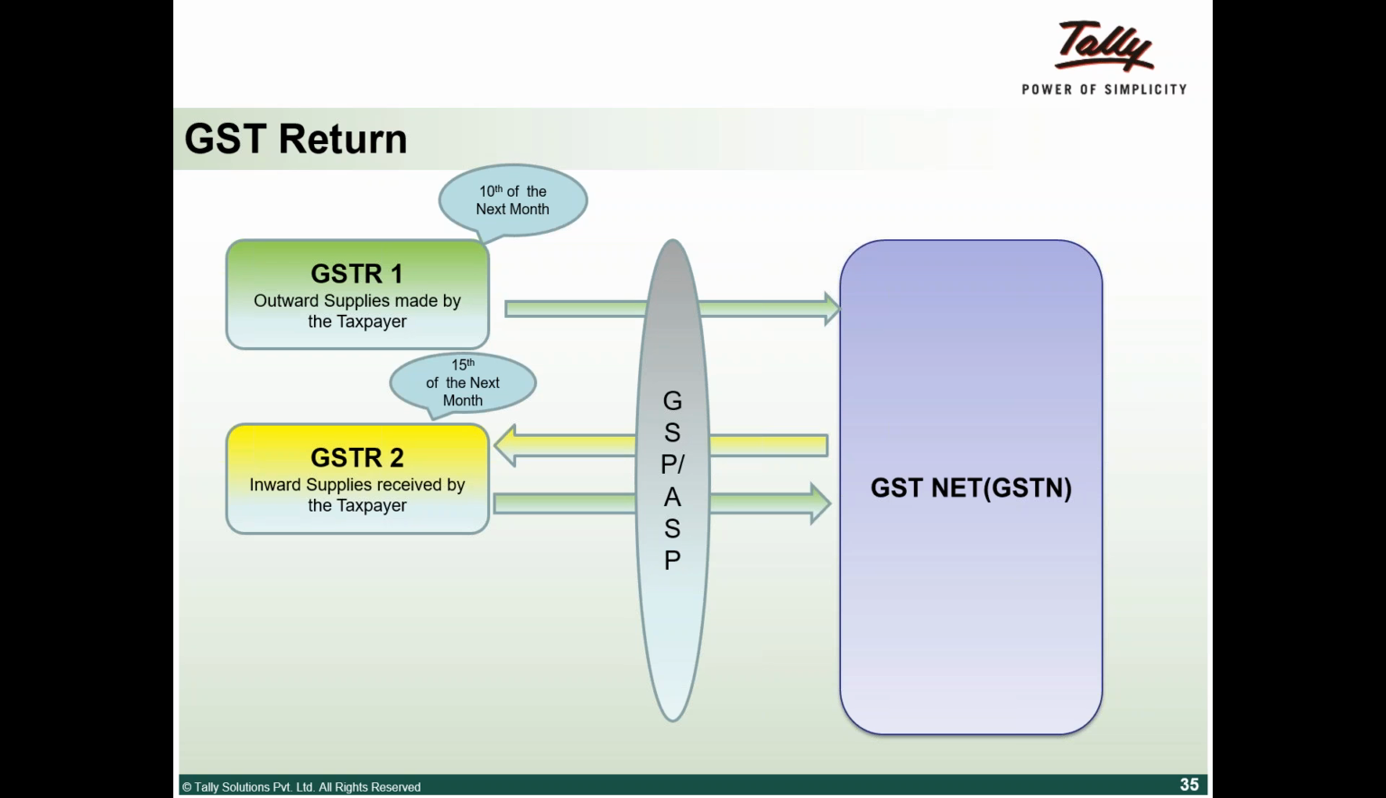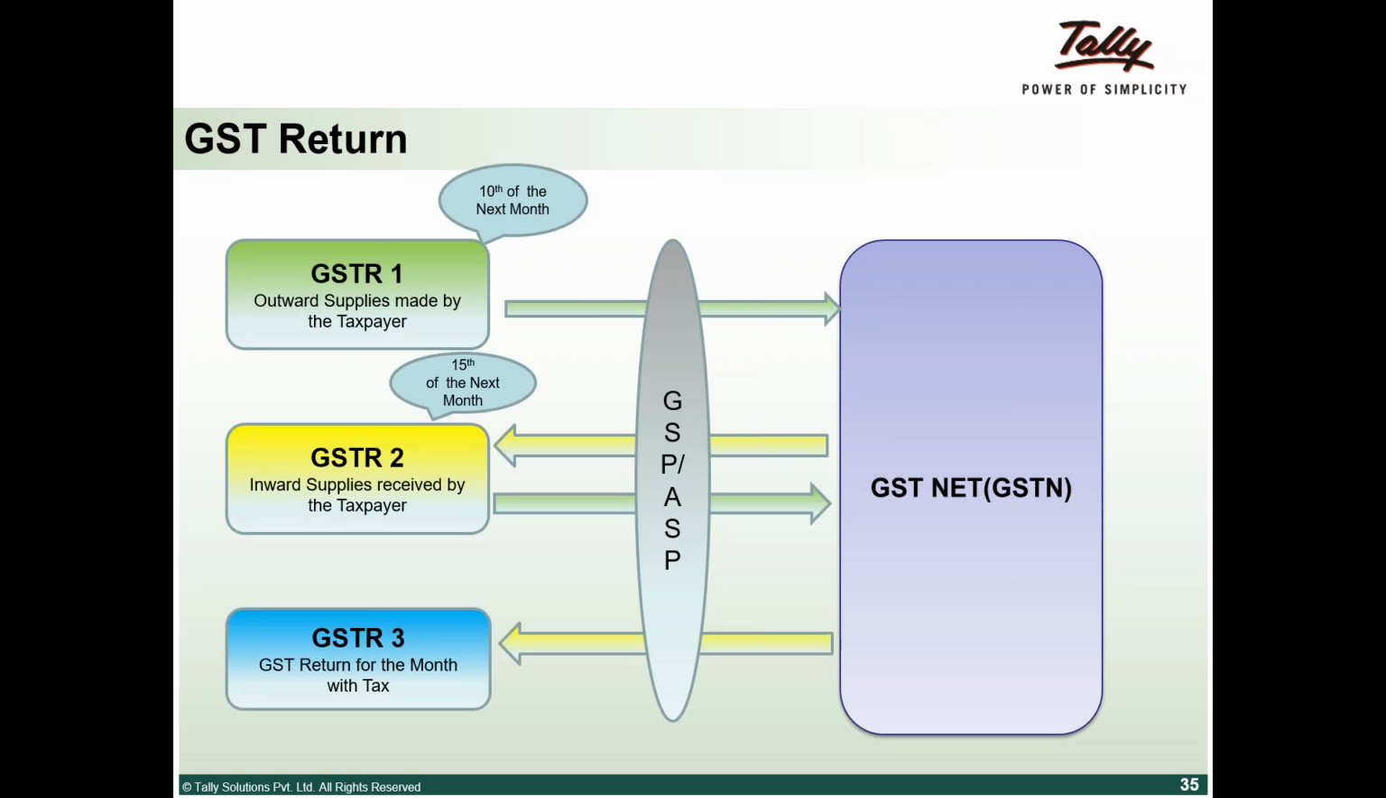So the GSTR 2 for me would be GSTR 1 for someone else, and GSTR 1 for me would be GSTR 2 for someone else. GSTR 3 would be the total of GSTR 1 and GSTR 2. So I would have had a 100 rupee tax payable on the outward supplies that I've made, and an 80 rupee tax credit that I've got on GSTR 2. GSTR 3 would show that 20 rupee tax payable.